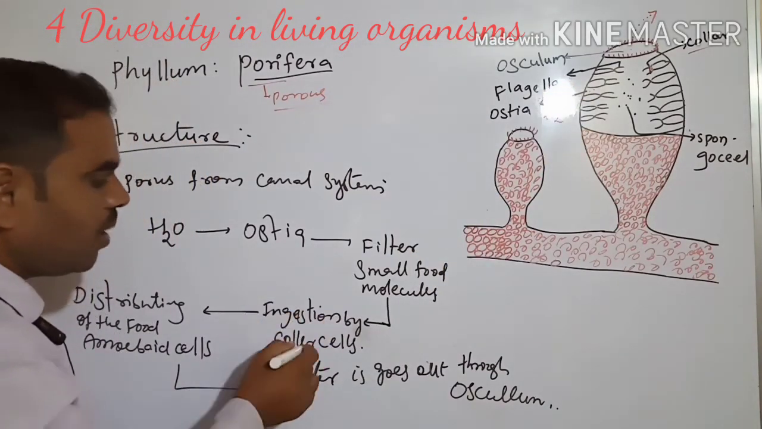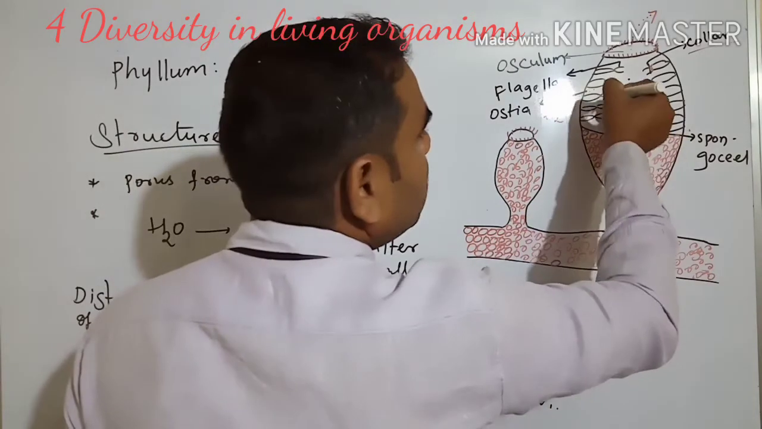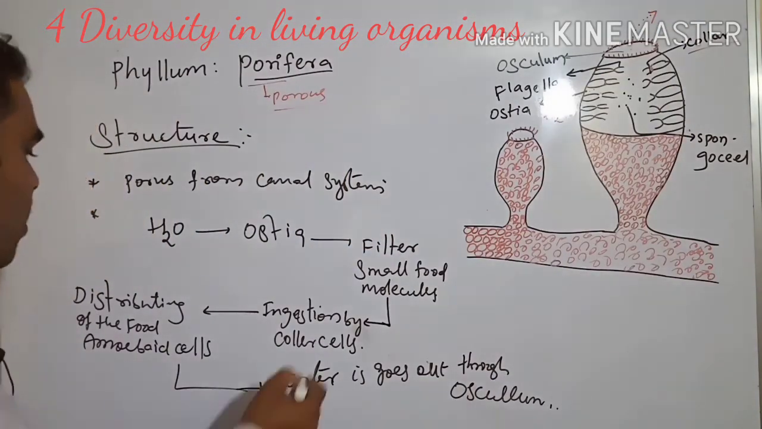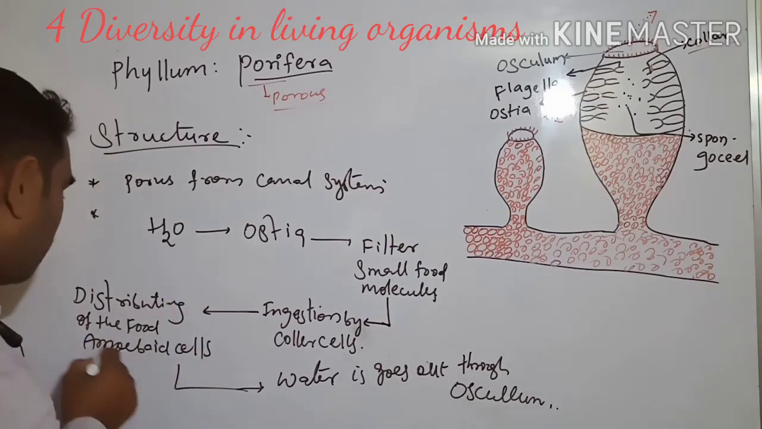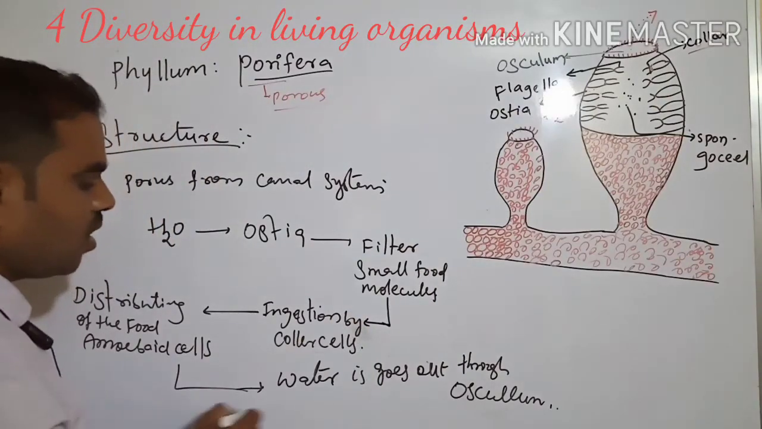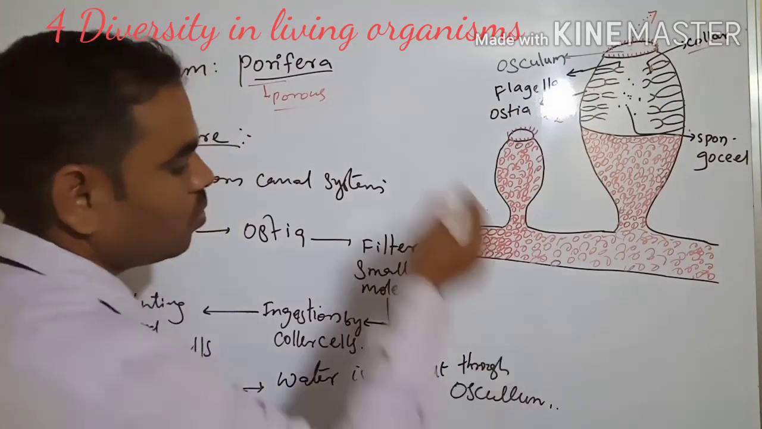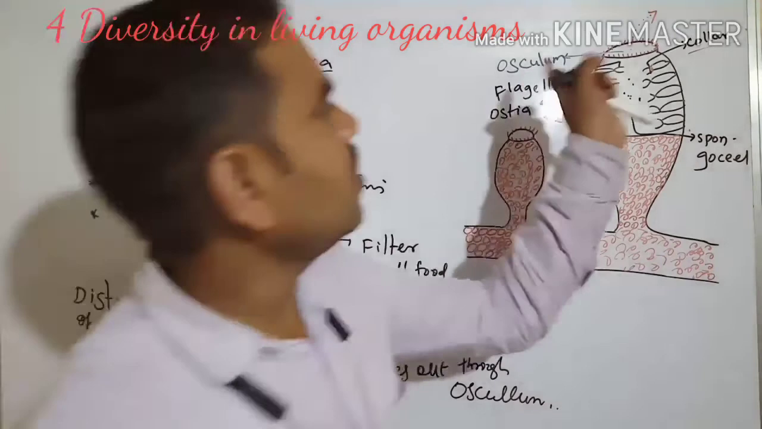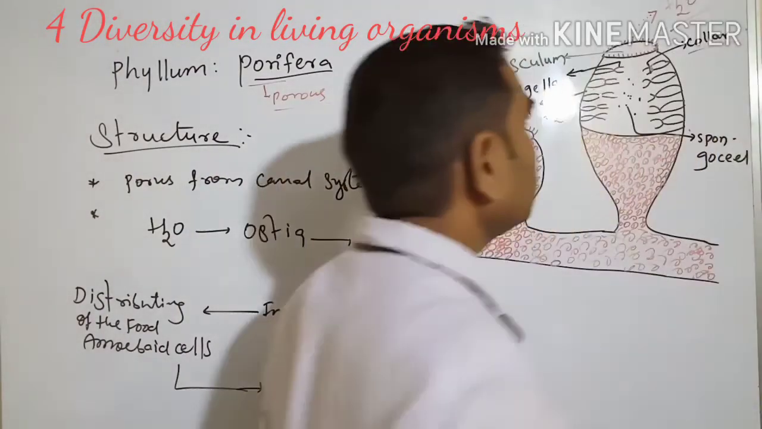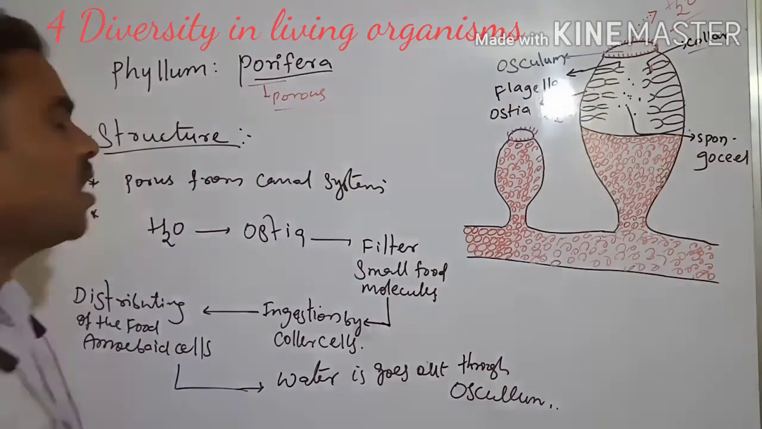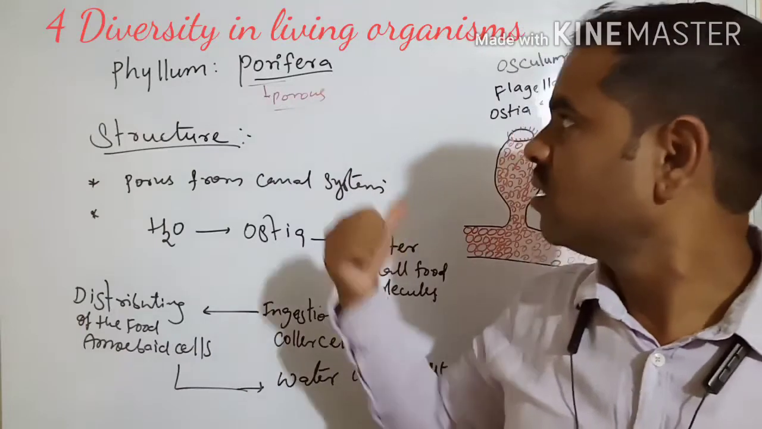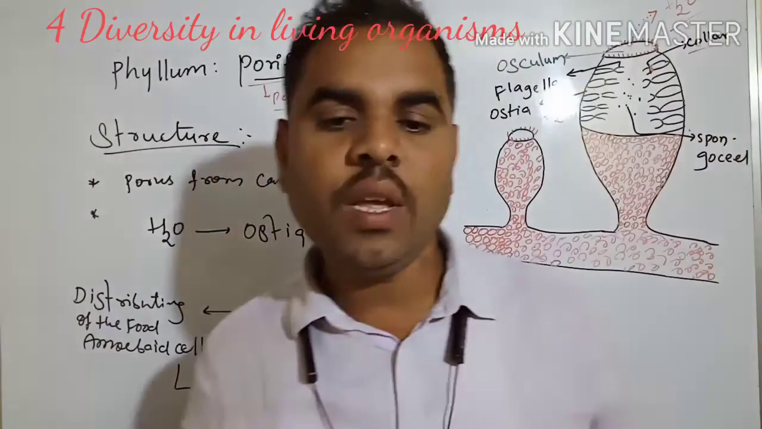Next, ingestion by the collar cells. Here collar cells are there, and they do the ingestion. And next, distributing of the food by amoeboid cells. Next, water goes out through the osculum. See this slide about the structure of the porifera.